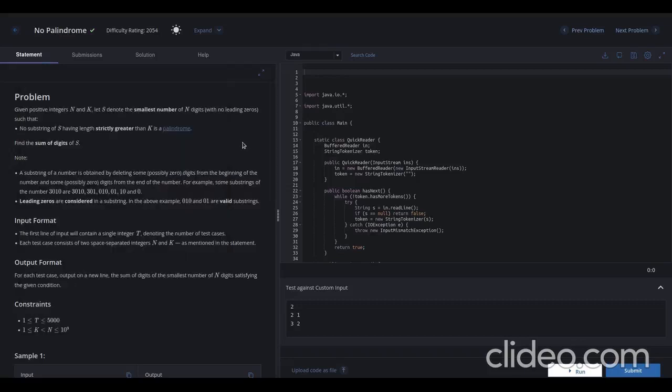Hello everyone, this is the question "No Palindrome" from Starters 97. It is another easy problem. We are given integers n and k, and let s denote the smallest n-digit number such that no substring of s having length greater than k is a palindrome. We need to find the sum of digits of s.